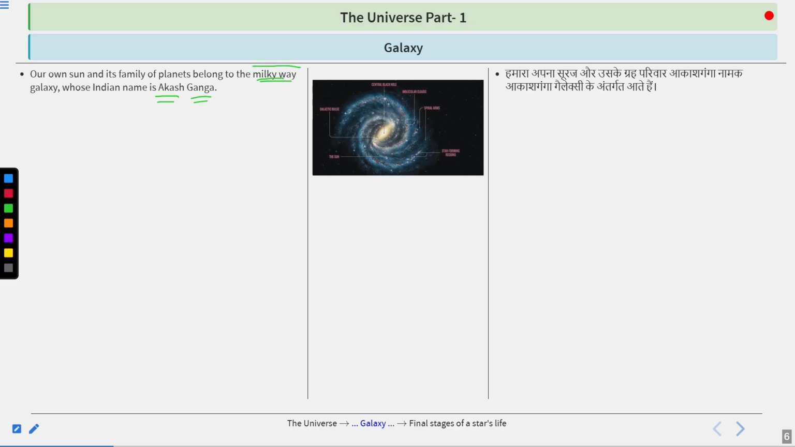In English, we call it the Milky Way. In Hindi or in India, we call it Akash Ganga. So do not get confused by seeing these two names. They both are the same.